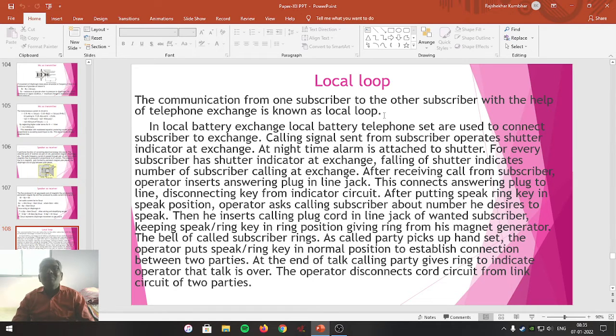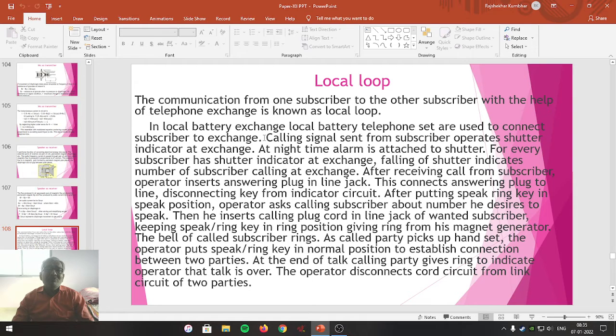In ancient time, the local battery exchanges were used to connect the subscriber's handset to the telephone exchange. Priorly, local battery telephone exchanges were available, and those were used to connect the subscriber to the telephone exchange.